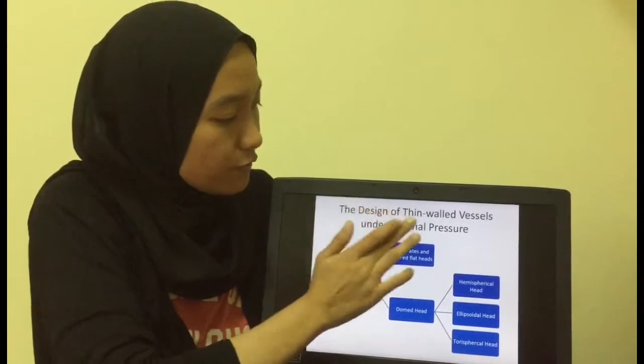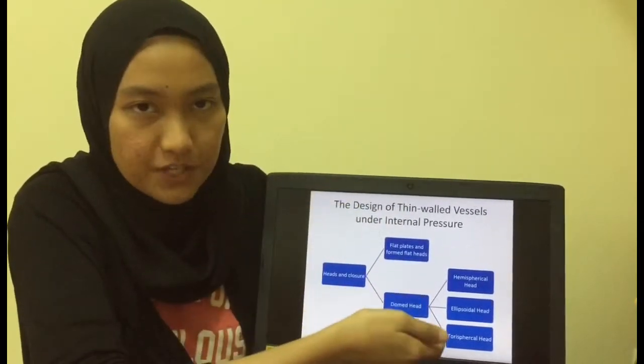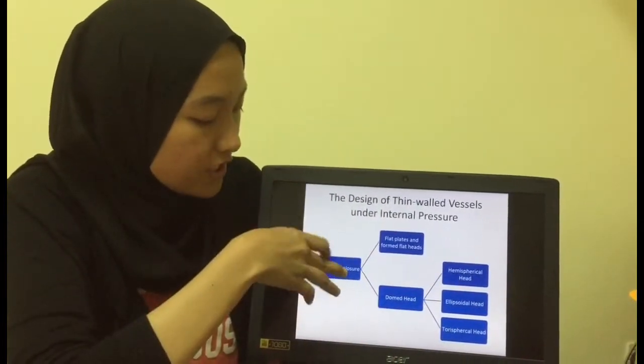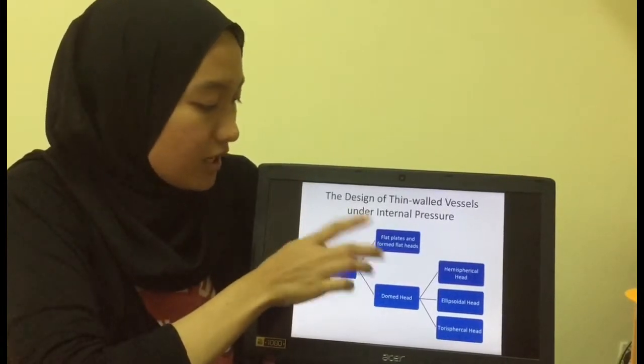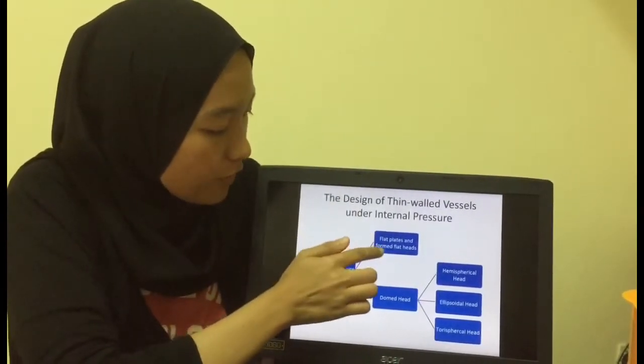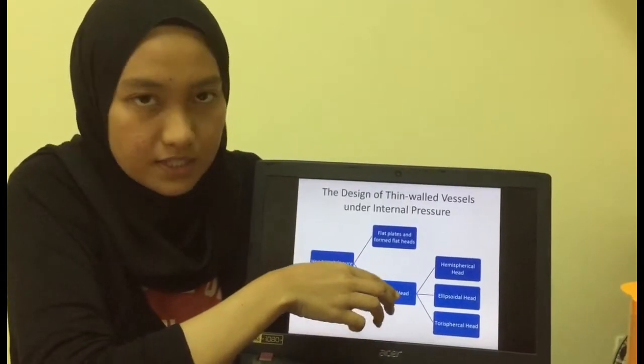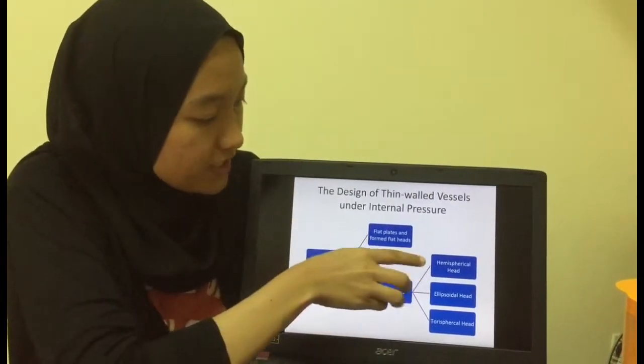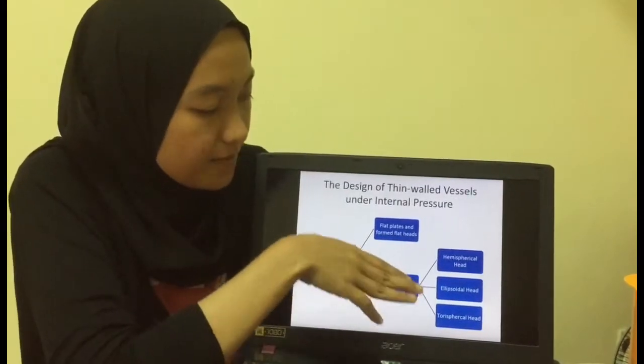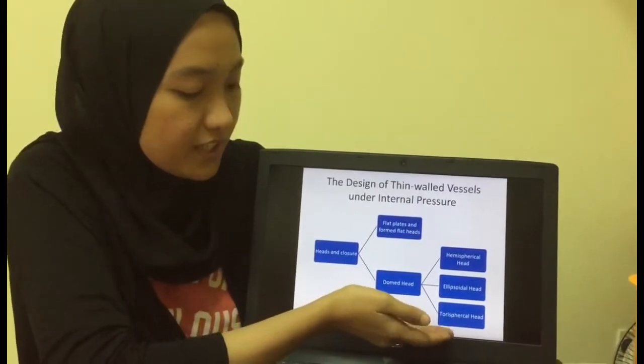Next is the design of thin wall vessel under internal pressure. So head enclosure is divided into two, which are flat plates and formed flat heads. And another one is dome head, which is divided into three: hemispherical head, ellipsoidal head and also torispherical head.